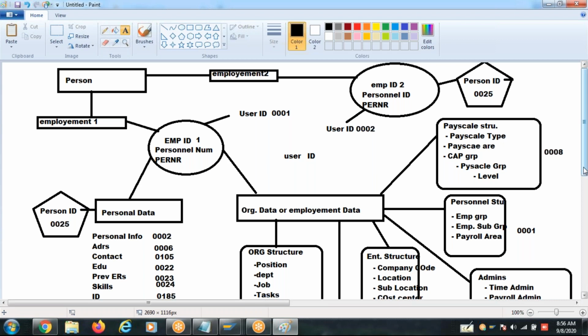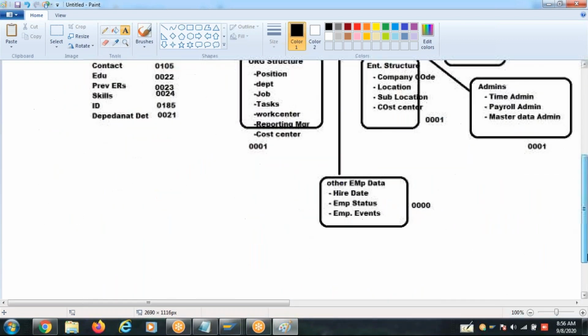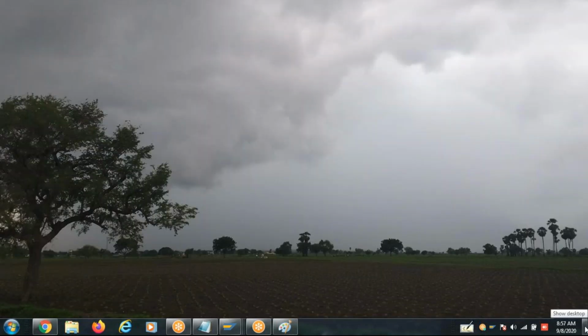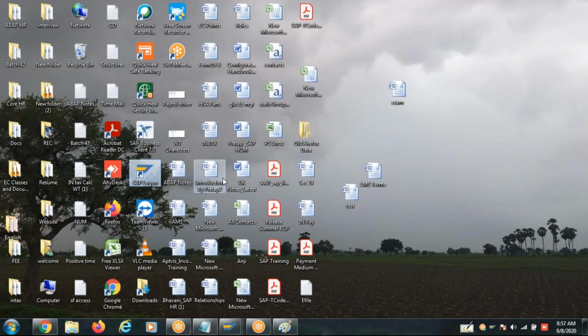All PA related transactions start with PA. The list of transactions and the info types I have given you in a document. What transactions are we going to use in PA?